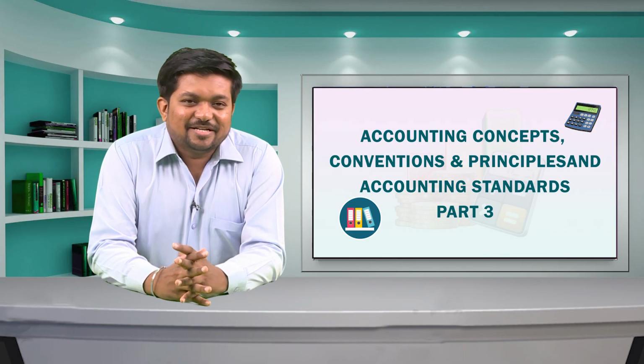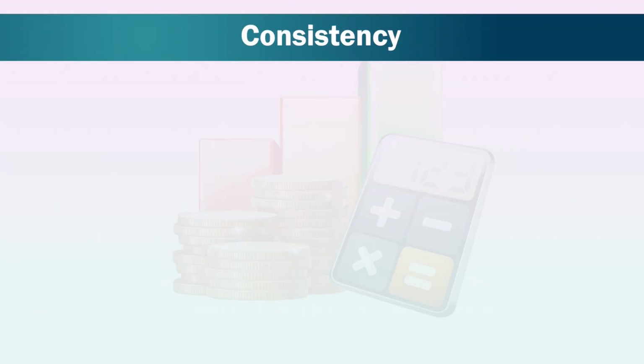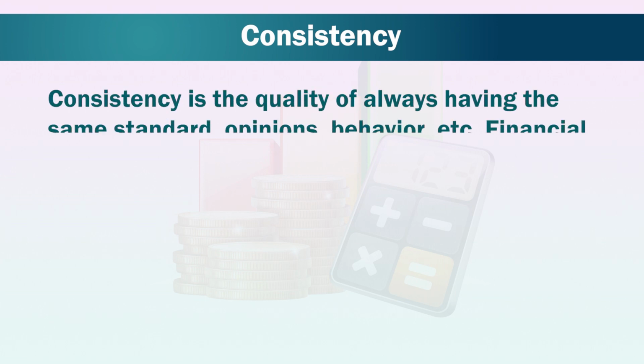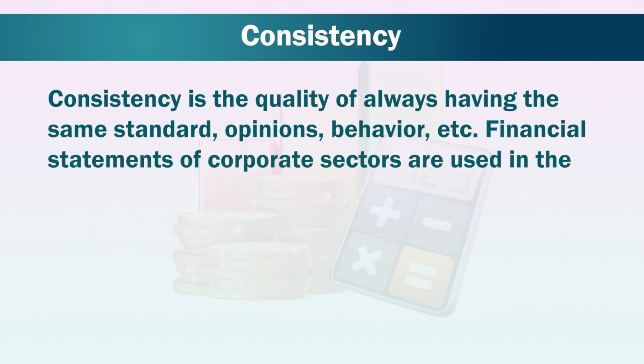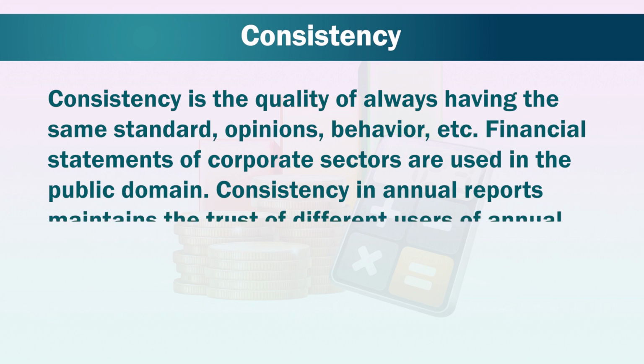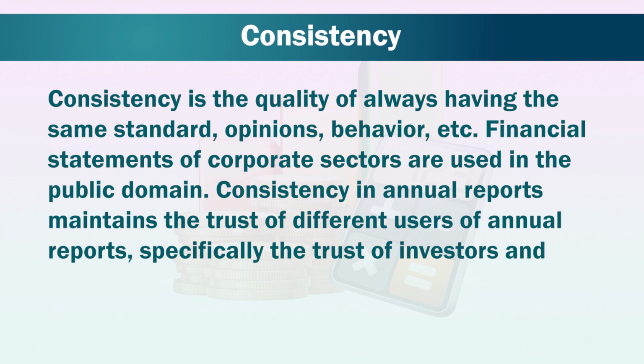Now, let us study consistency. Consistency is the quality of always having the same standard, opinions, behavior, etc. Financial statements of corporate sectors are used in the public domain. Consistency in annual reports maintains the trust of different users of annual reports, specifically the trust of investors and moneylenders.